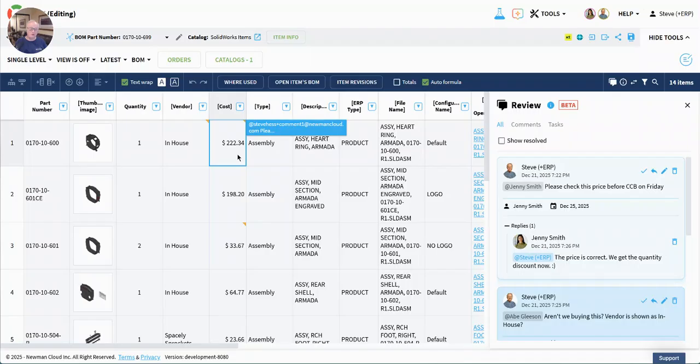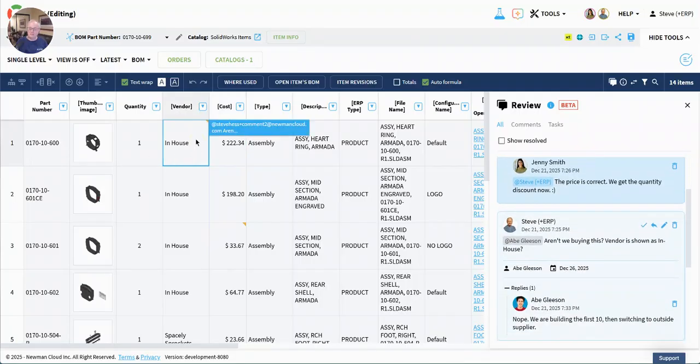Likewise, for cost, I'm asking Jenny about the cost. She's saying, hey, look, Steve, this is the correct price. So it's important to note that in this bill of materials, every one of these items and these comments are tied to a particular property and they're contextual within this BOM. So that is OpenBOM review, tasks and comments, contextual behavior.